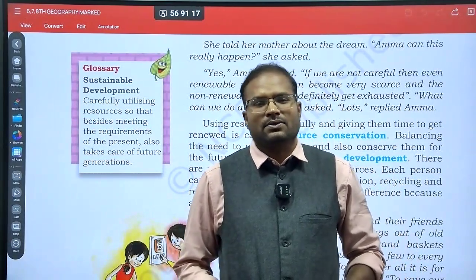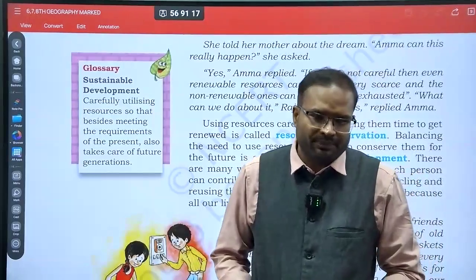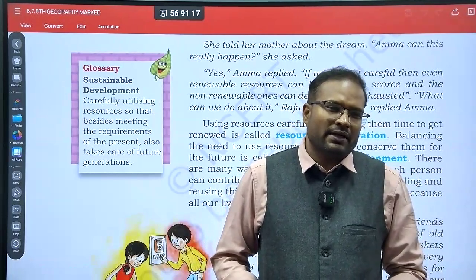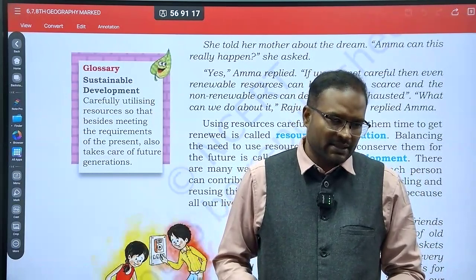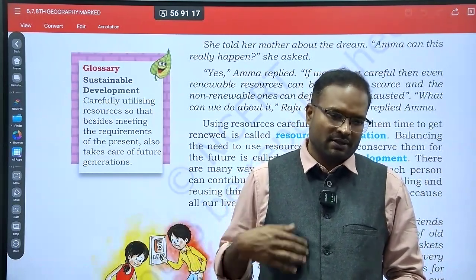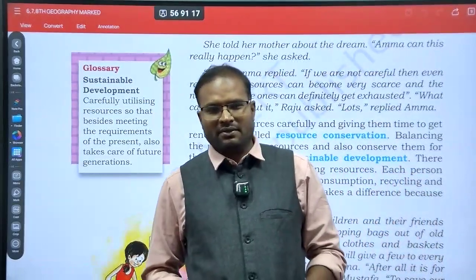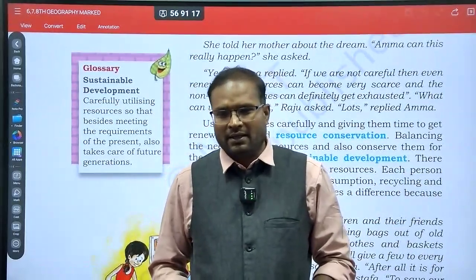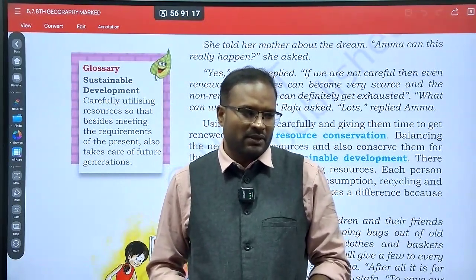One greedy person looked at this and wanted to bisect the abdomen of the goose to take out all the golden eggs. But at last he was disappointed because on opening the stomach of the goose, he found only one golden egg, and the goose also died. So he lost everything.